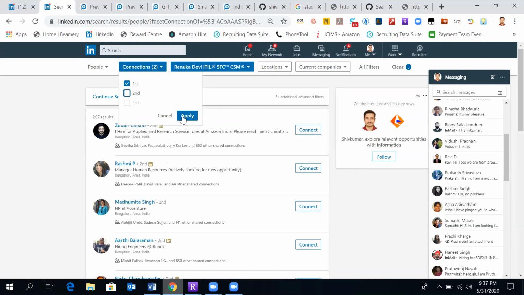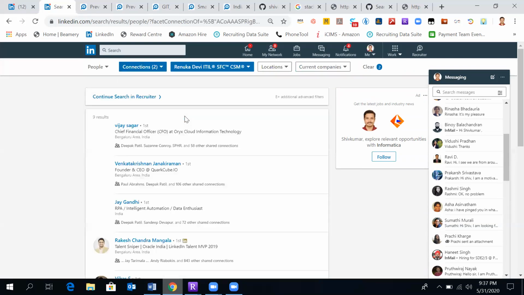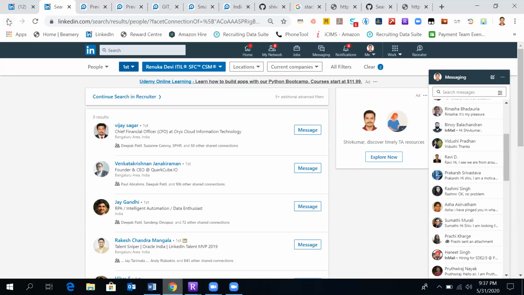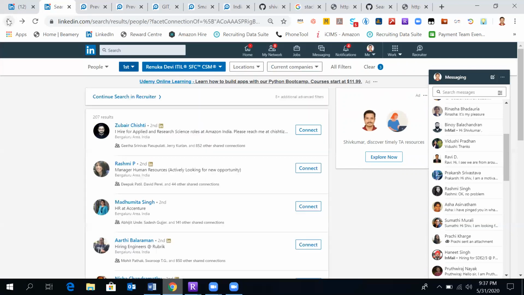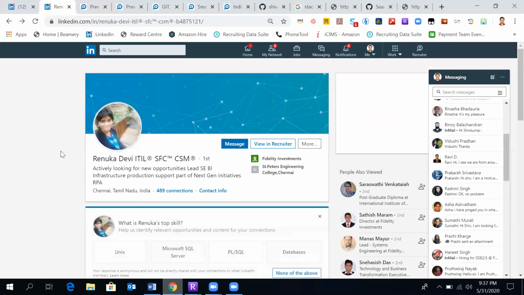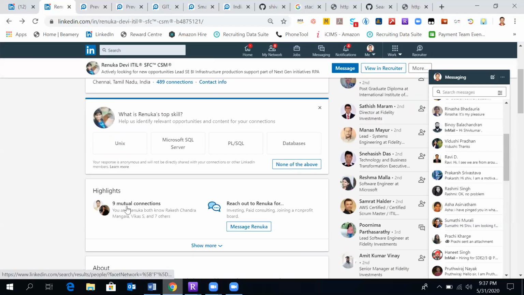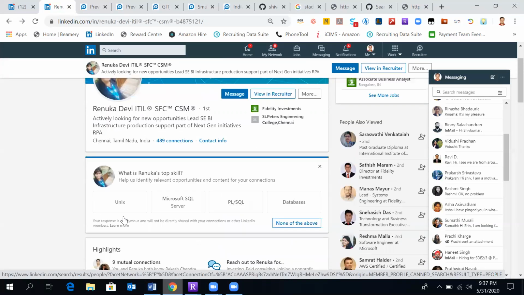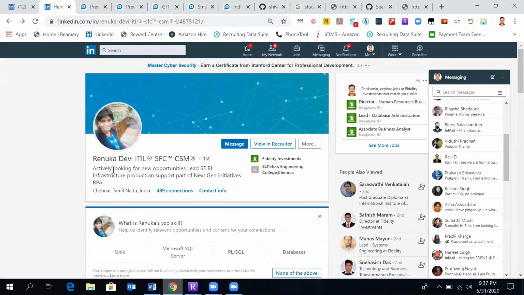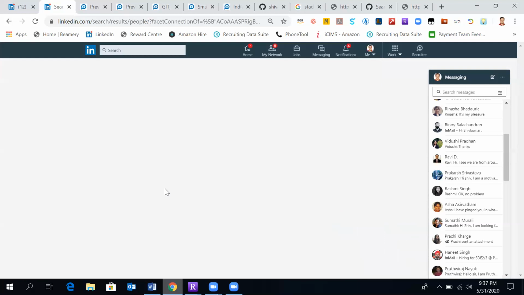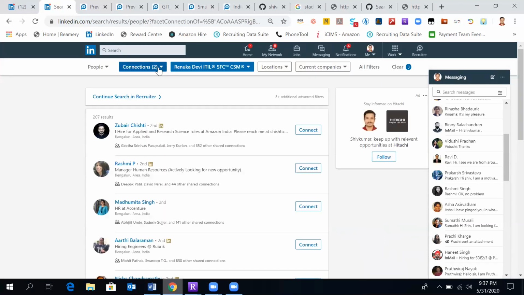So if I go with the filter option of first, then I have only 9 people, as I mentioned here. If I go to her profile, only 9 between us are mutual connections. Only 9 people are in a first degree with me and in a first degree with Renuka. But there are 480 people who are in my second degree connection. I cannot send them a direct message.